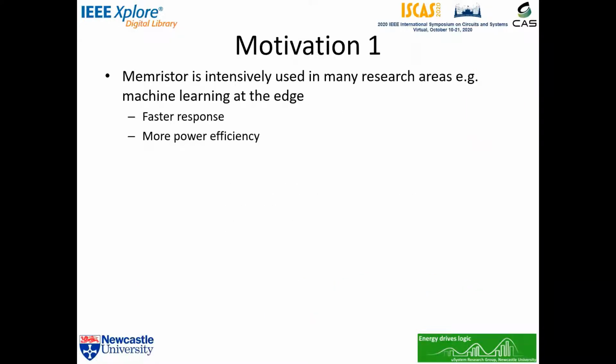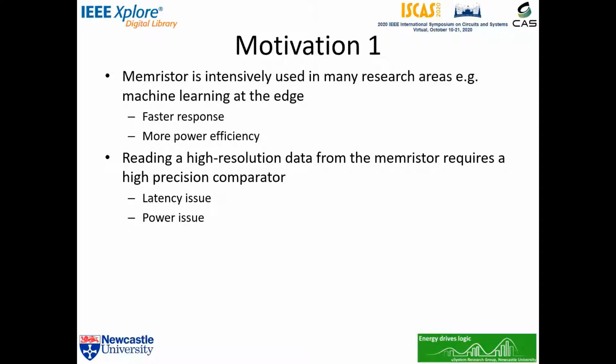We have two motivations in this work. Let's start from the first one. Memristance is intensively used in many research areas, including edge computing. This enables AI computing such as neural network at the edge for a faster response and lower power loss due to communication between the devices and the cloud.